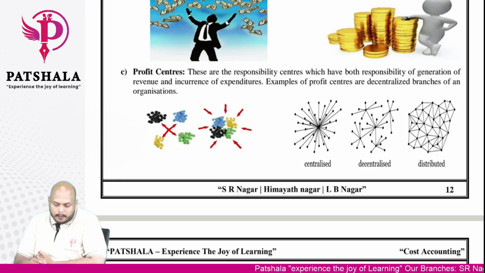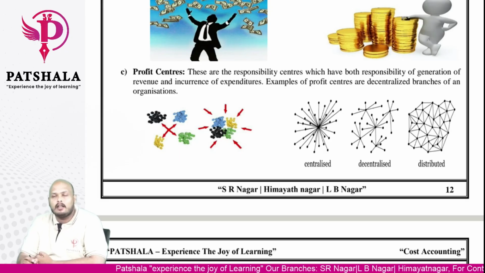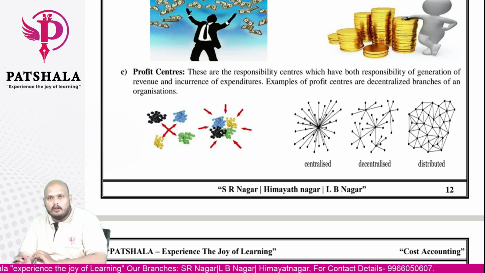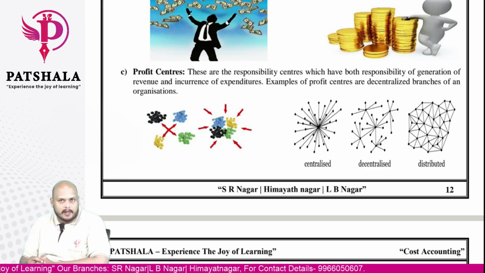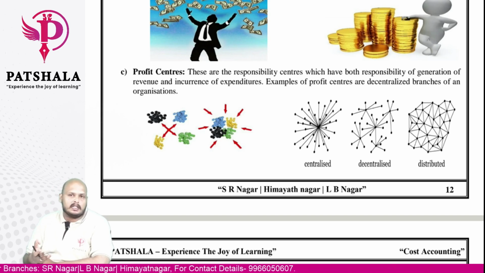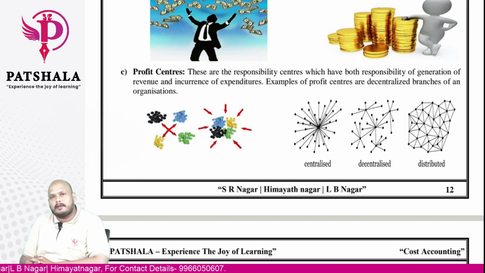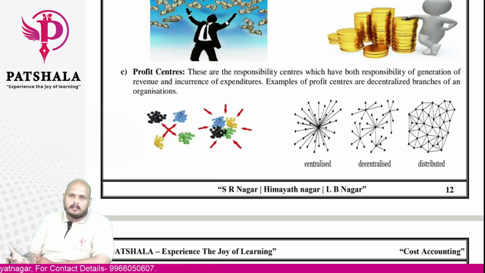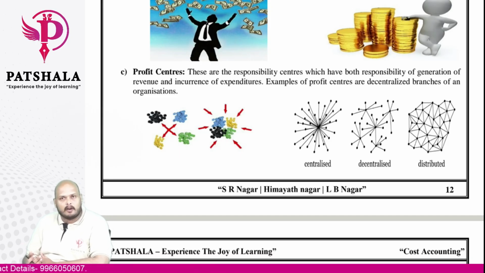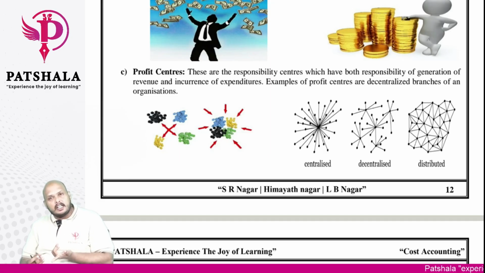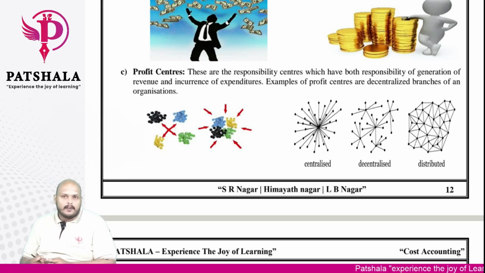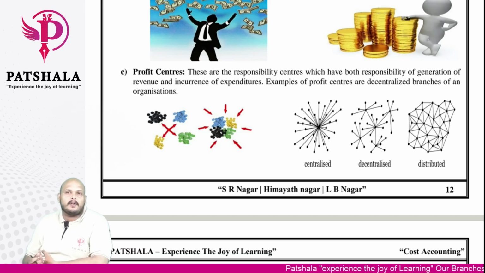Next, profit center. The center which is responsible for both generation of revenue and incurrence of expenditure. Here, the profit center will be held responsible for both. Why? Because profit is nothing but the difference between the sales and expenses, right? From the sales, if you subtract all our costs or expenses, then the resultant figure is nothing but profit. So here the difference we will call a profit, and that center is called the profit center.